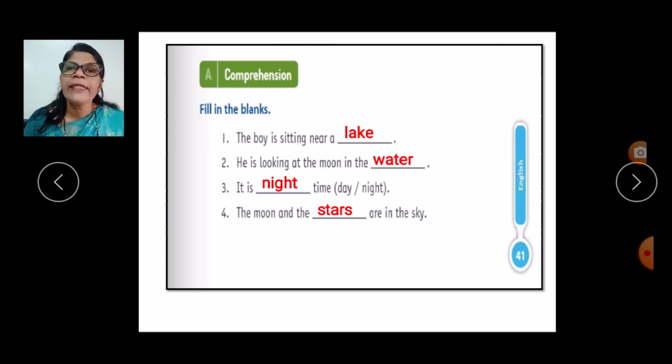He could see the moon at night. Now at night time, what do we see up in the sky? We see the moon and the stars. So the same way here, children. Now read after me. The boy is sitting near a lake. He is looking at the moon in the water. It is night time. The moon and the stars are in the sky.